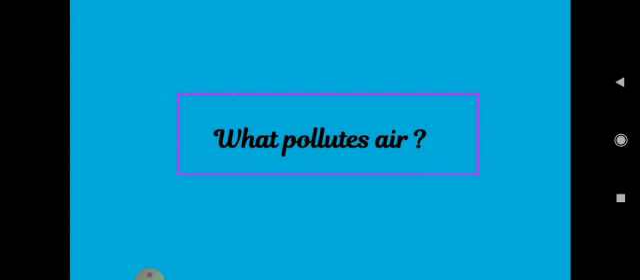So in addition to the above gases which we have discussed, many suspended particles are also present in air. So these particles reduce visibility, right?